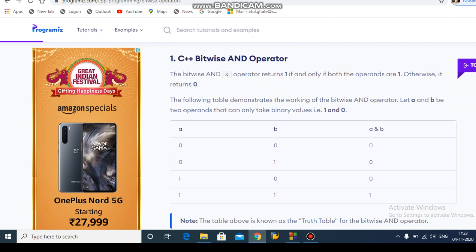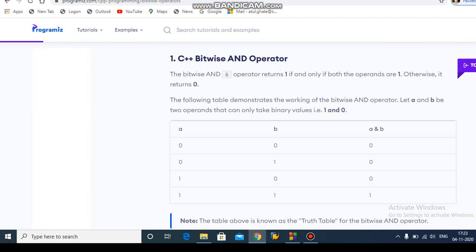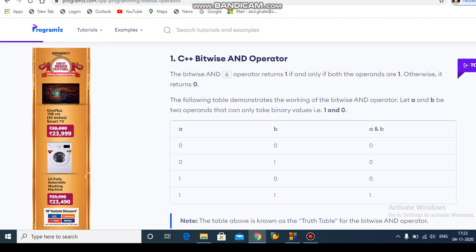Please listen carefully to the first condition. A equals 0 and B equals 0, then A bitwise AND B is 0. If A equals 0 and B equals 1, the AND operator again gives 0.